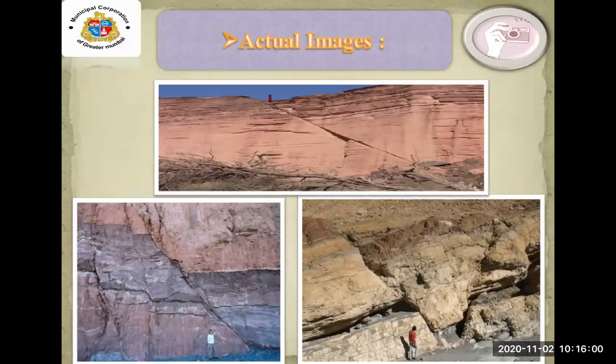You can see in between here the crack, there is a fault over there. Here also, these are the actual images you can see on your screen. See, here also in the third image, the mountains, there is a gap in between, there is a crack because of the pressure towards each other or in the opposite direction. You can see the changes which can be seen in the mountains due to the slow movements. Yes, these were the actual images.